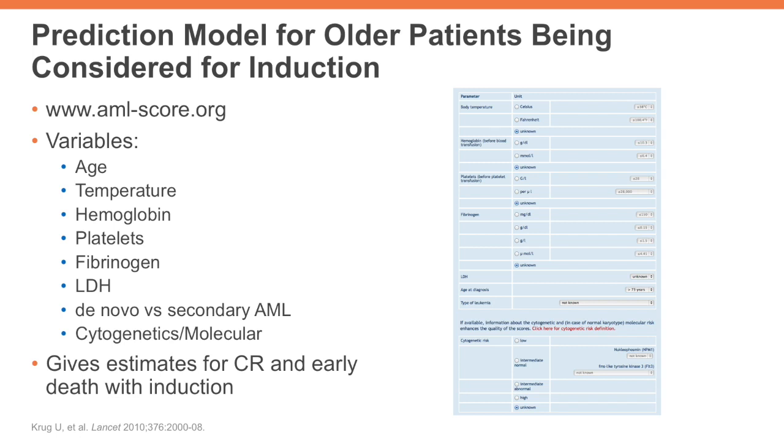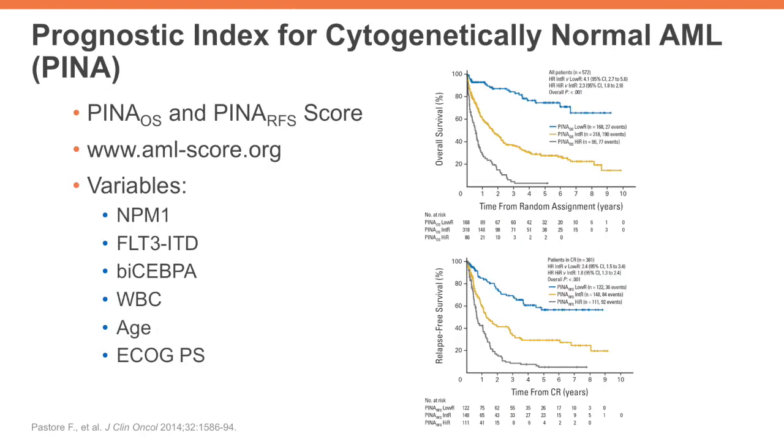On this slide, I show the PINA score, which helps give information about predicted overall survival and relapse-free survival for patients in remission with cytogenetically normal AML. This uses features including both patient-related and AML-related features.